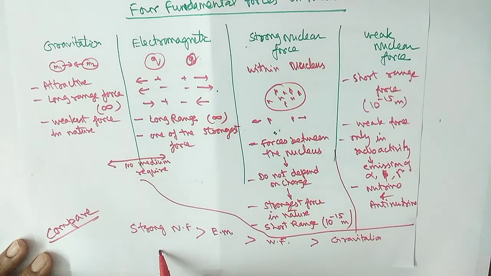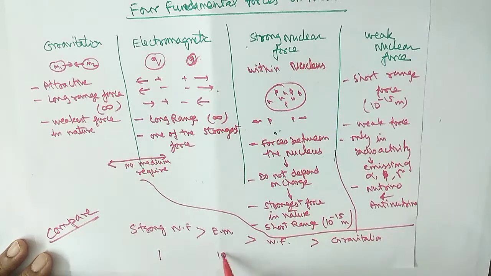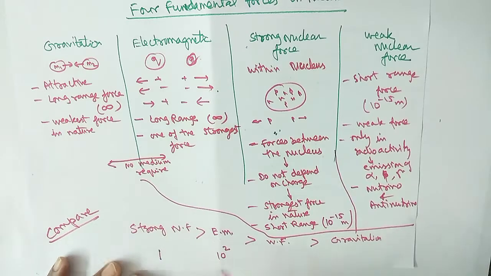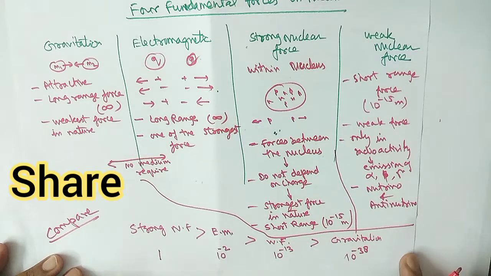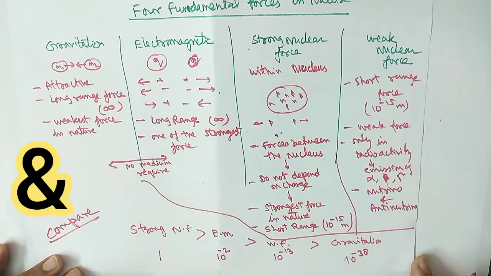If the strong nuclear force is 1, then electromagnetic is 10 to power minus 2, that is, 1 upon 100 times weaker. And the weak force is approximately 10 to power minus 13, that is, 1 upon 10 to power 13. You can see it's very weak in comparison. And gravitation is approximately 10 to power minus 38 times weaker. So this is the comparison between all 4 fundamental forces in nature.